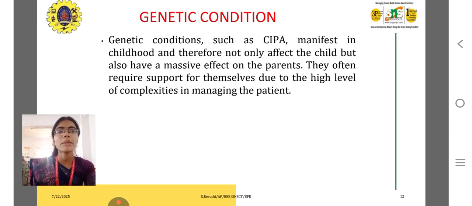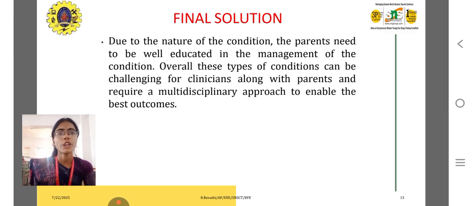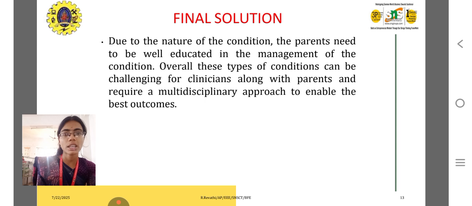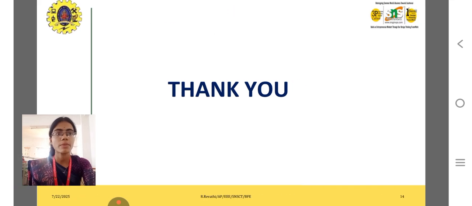So CIPA has a massive effect on parents. They often require support for themselves due to the high level of complexity in managing the patients. Due to the nature of this condition, the parents need to be well educated in its management. Overall, these types of conditions can be challenging for clinicians along with parents and require a multidisciplinary approach to enable the best outcomes. Thank you.